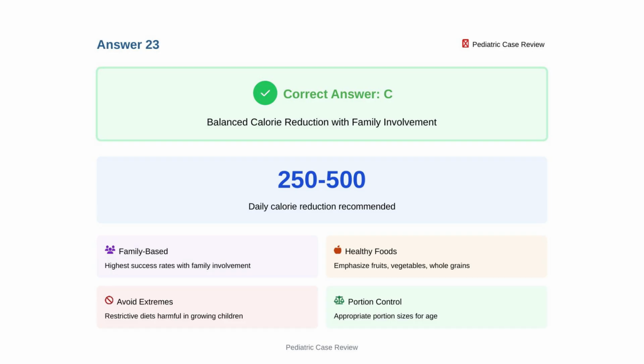Family-based interventions show highest success rates. Reduce daily calories by 250 to 500 kilocalories through healthy food choices and appropriate portions. Emphasize fruits, vegetables, whole grains, and lean proteins while limiting sugar-sweetened beverages and processed foods. Avoid extreme restrictive diets in growing children.